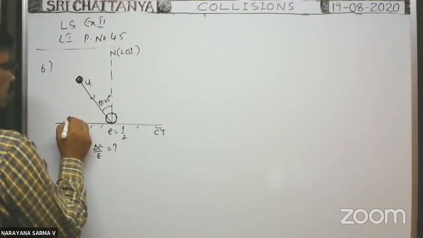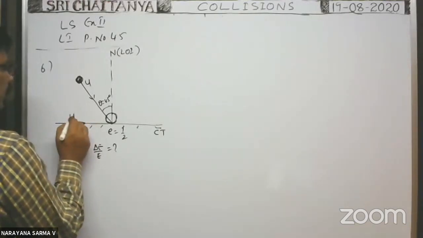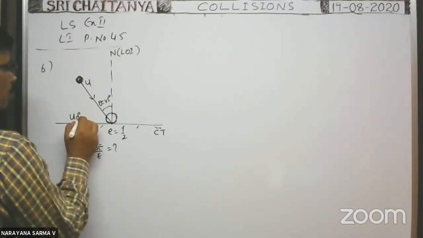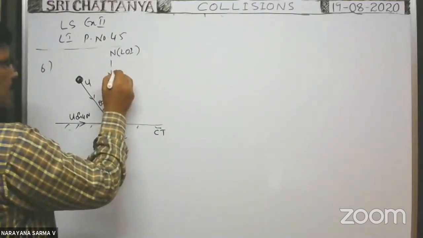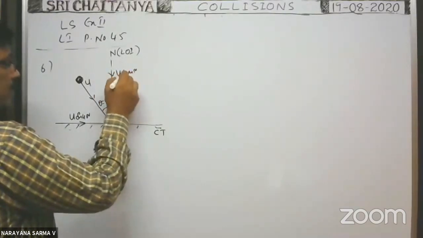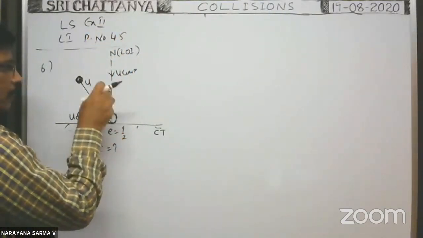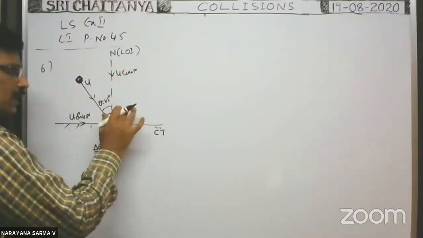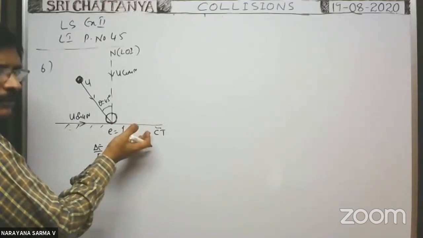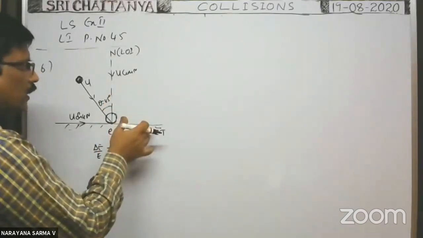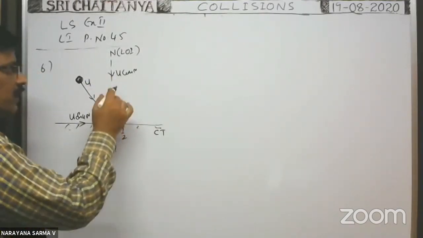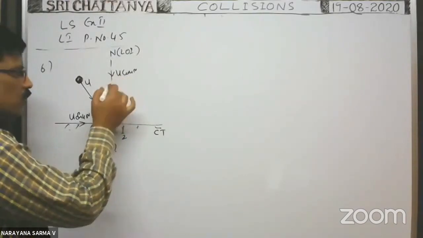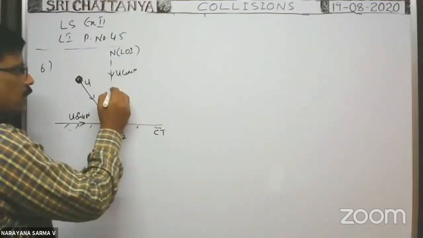So before collision, velocity of the body along x-axis is u sine 45 and along y-axis u cos 45. That means along line of impact, the ball makes collision with the floor with a velocity u cos 45. Before collision or after collision, there is no motion for the floor. The floor is still at rest only. That's why normal to the floor, it makes collision with the velocity u cos 45 and rebounds.